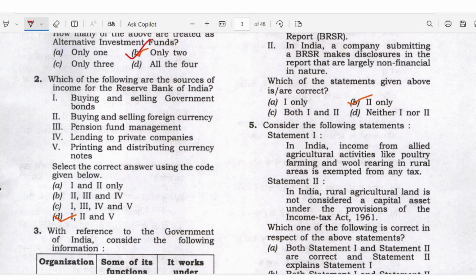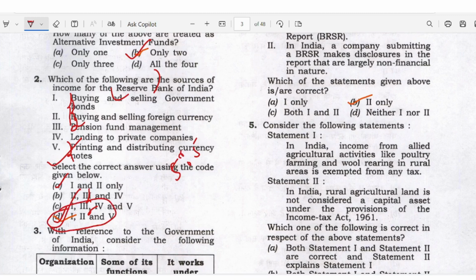We know these are income managed by the Reserve Bank of India. Pension fund management is not managed by the RBI, so we can eliminate 3. Here we come up with answer A and answer B, so we have a 50-50 chance. Printing and distributing currency notes is also income of the Reserve Bank of India. So answer is D here.